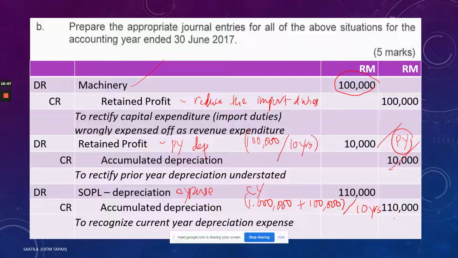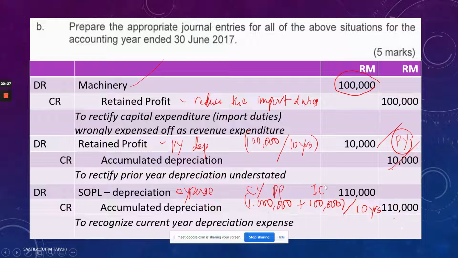Since we have correctly recorded the import duties in the second year. So this is the purchase price. This is the import duties. So the initial cost, or actually not initial cost anymore, that is the cost of the asset, is 1.1 million. 1.1 million, as I mentioned, was 1 million plus 100,000. Now divided by the expected useful life 10 years, and that was for 1 year, 110,000.